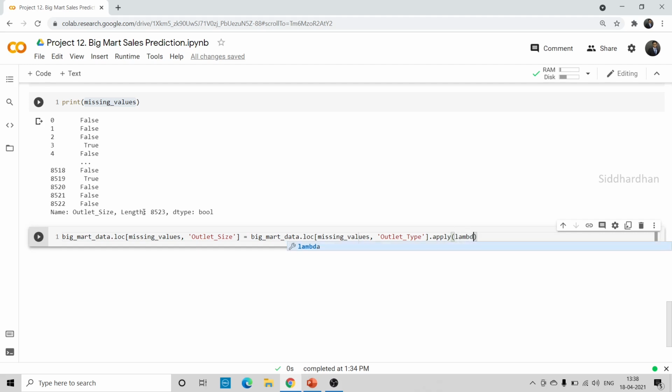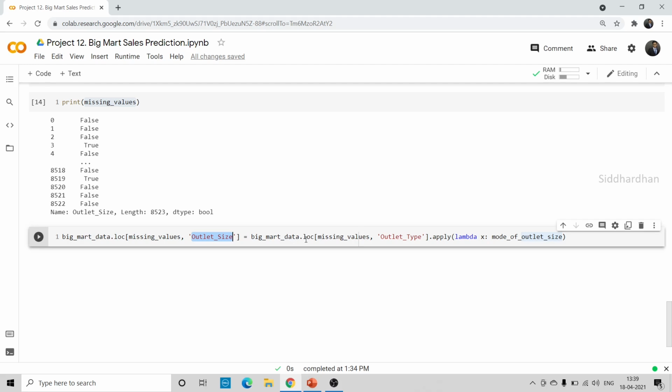dot apply lambda. So again we are creating a lambda function, and this time to replace the values. x is to mode of outlet size. Okay, so what we are doing is, I'm taking this Big Mart data and locating particular values. The values I'm locating are these missing values. So all these true and false will be taken. These missing values will be taken for this particular column, so I won't disturb any other columns. We have 12 columns in total. I just want this outlet size column, and in that column I'm going to convert some things.